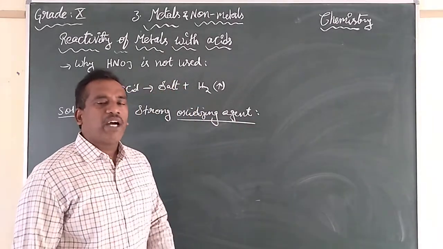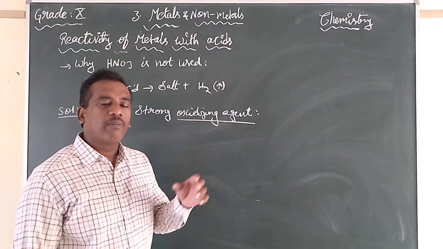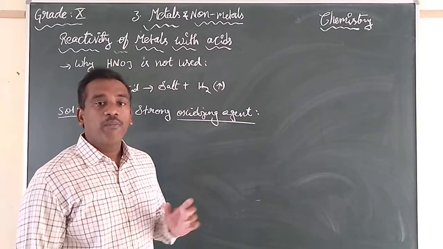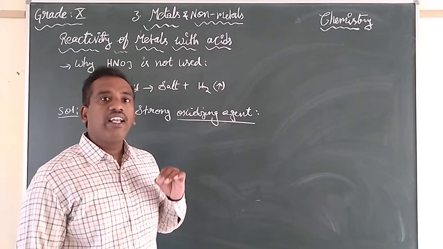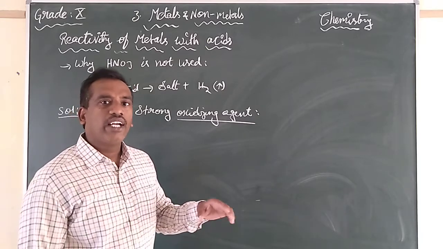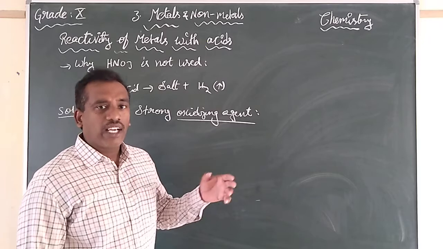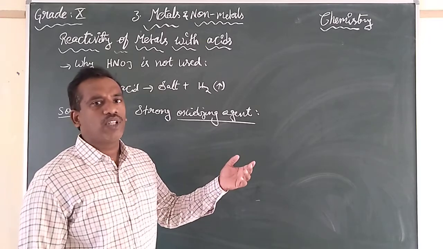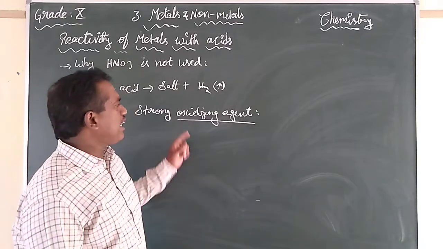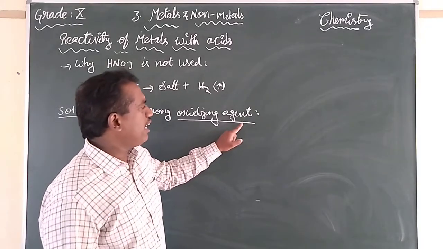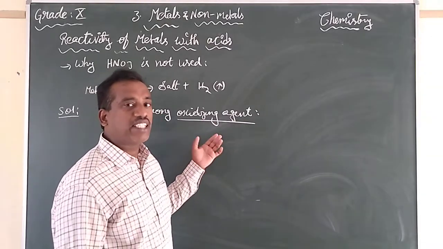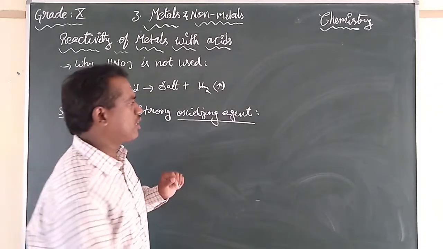Generally, for getting a passport, people go to the passport office nowadays. But in the previous days, they used to go to agents. A passport agent will help you to get the passport or the driving license. Similarly, any agent here means they will help the substance to undergo oxidation. They make the other substance undergo oxidation.